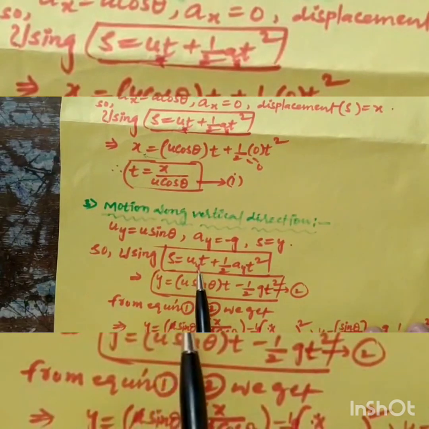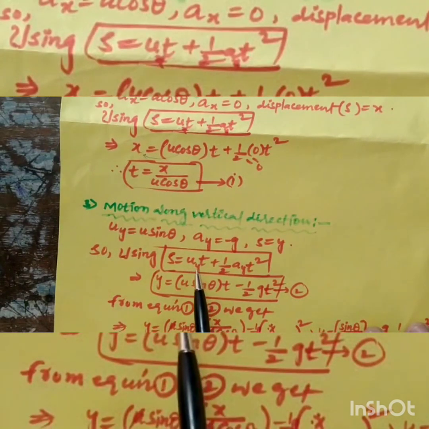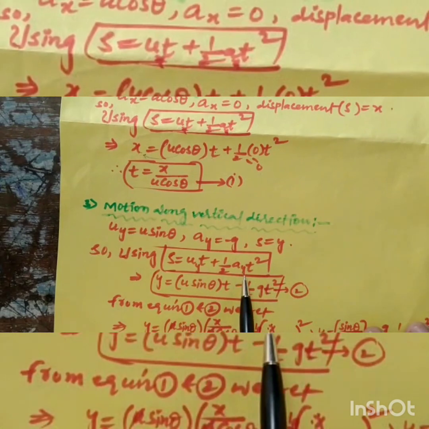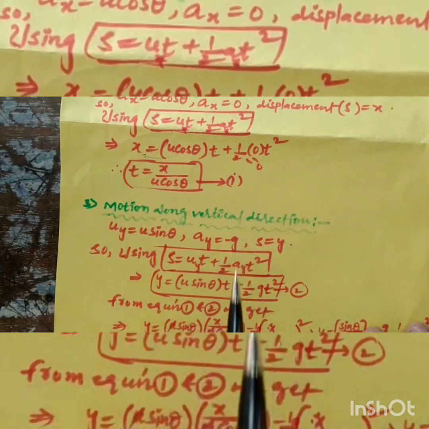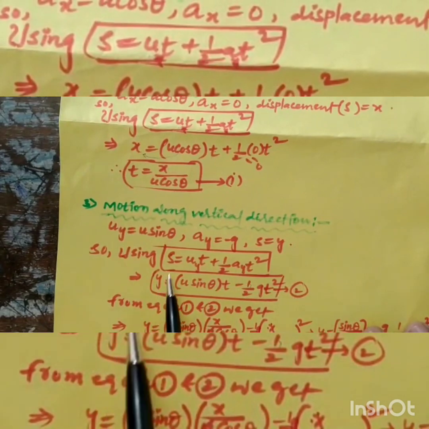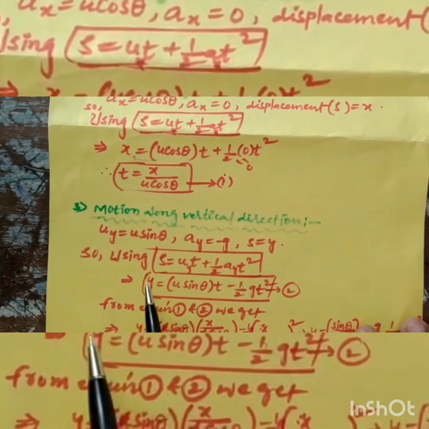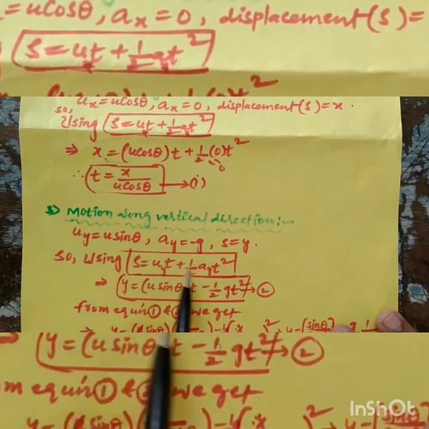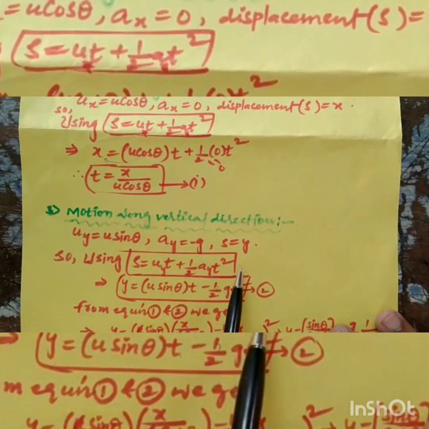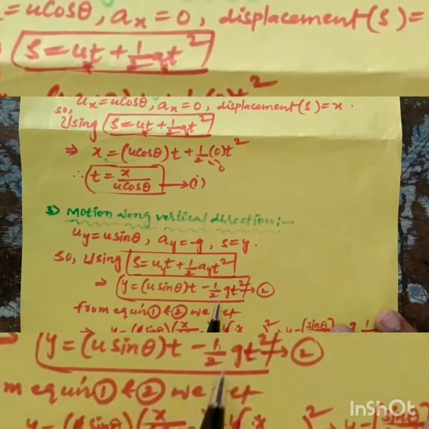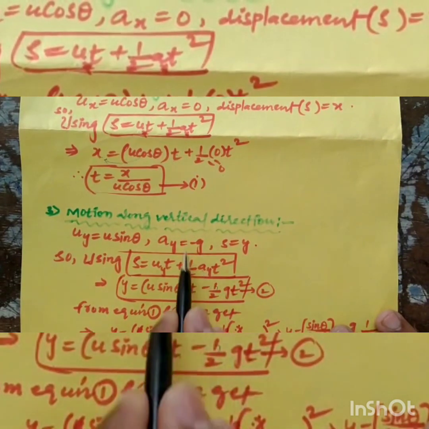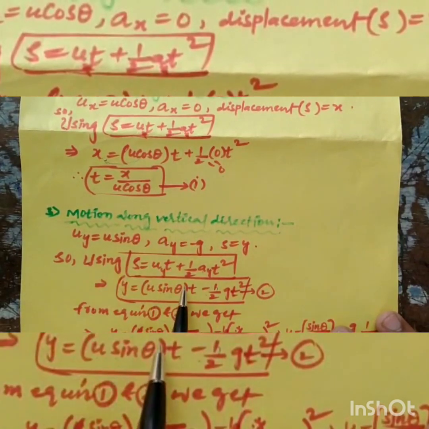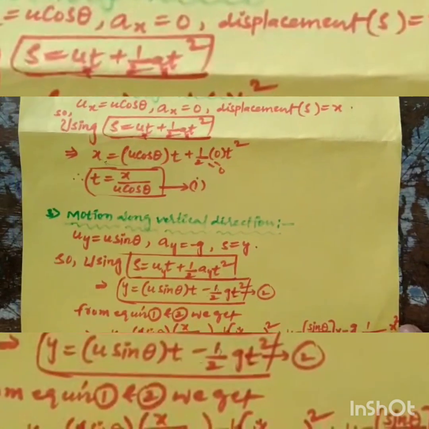Substituting in the second kinematic equation, s = uy t + half ay t square, with s = y, we get y = u sin theta t minus half g t square. Substituting equation 1 in equation 2, we get the answer.